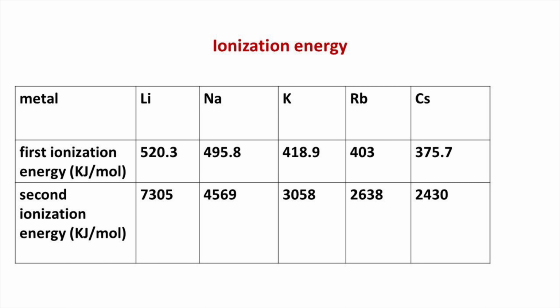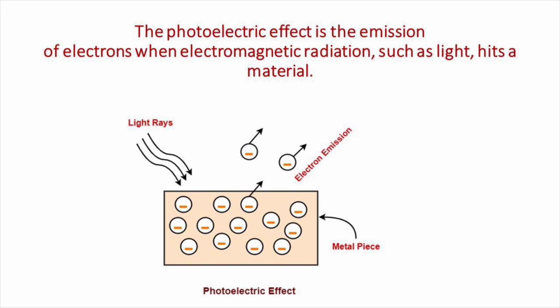Since alkali metals have low first ionization energies, irradiation with light of relatively low energies in the near UV or visible region can cause ejection of electrons from the surface of their atoms. The ejection of electrons from a metal by light is called the photoelectric effect. For example, even visible light can cause ejection of electrons from cesium as well as potassium, and this property makes them useful as electrodes in photoelectric cells.